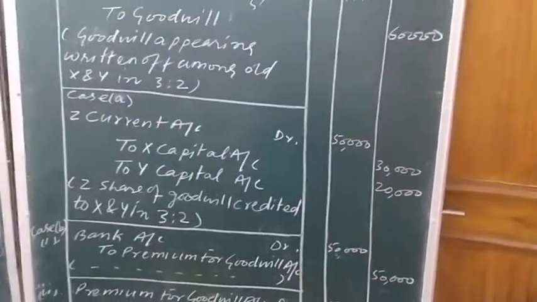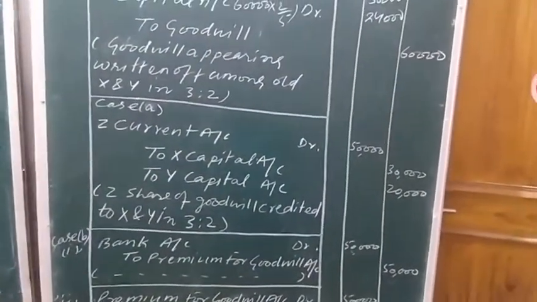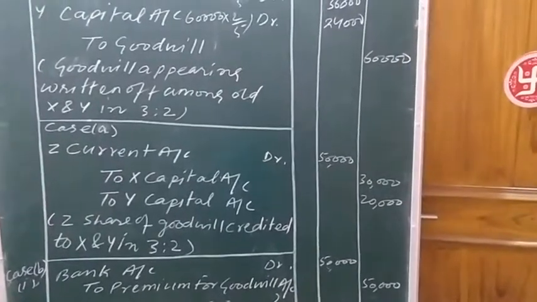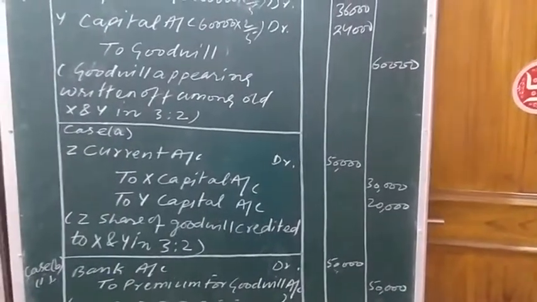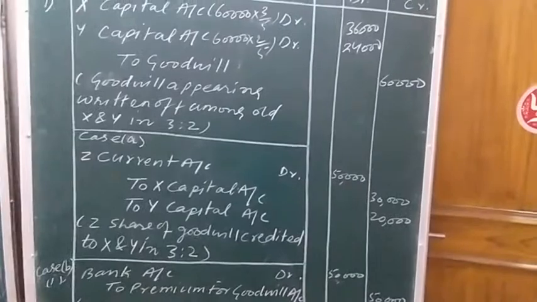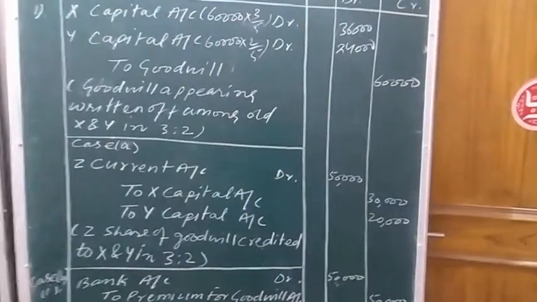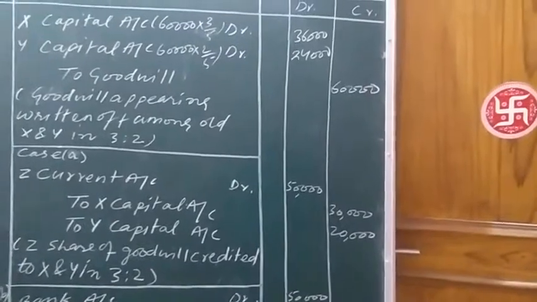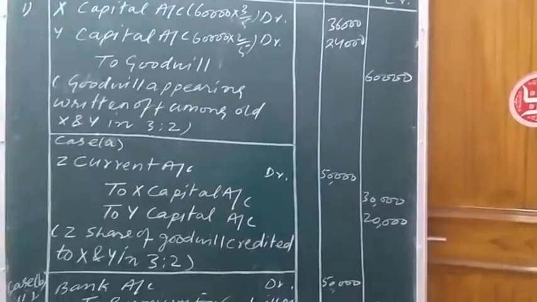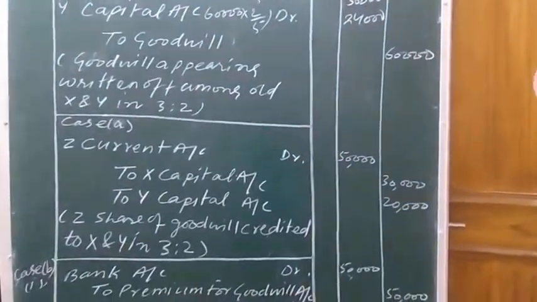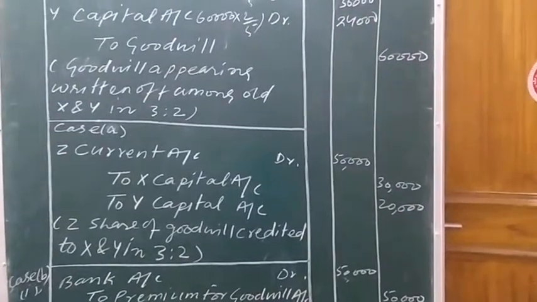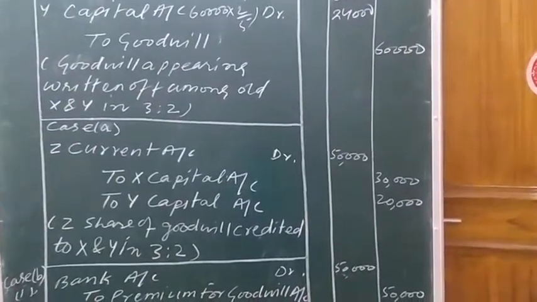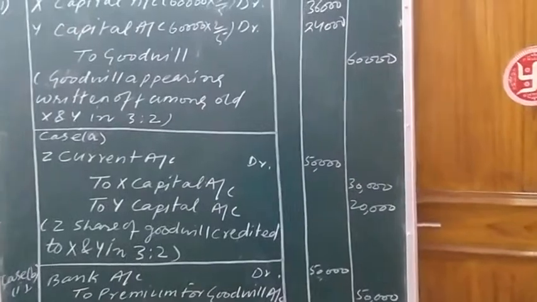This method I already explained to you. When the new partner does not bring his share of goodwill in cash, then the new partner's current account is debited and the sacrificing partners' capital accounts are credited. In the previous online class session, I have already explained this. Narration: Jack's share of goodwill credited to X and Y in sacrificing ratio 3:2.